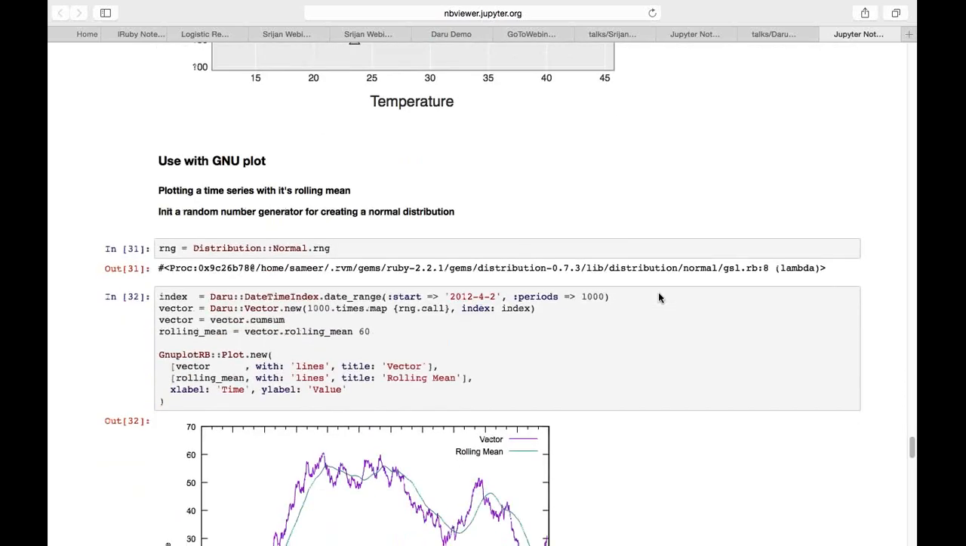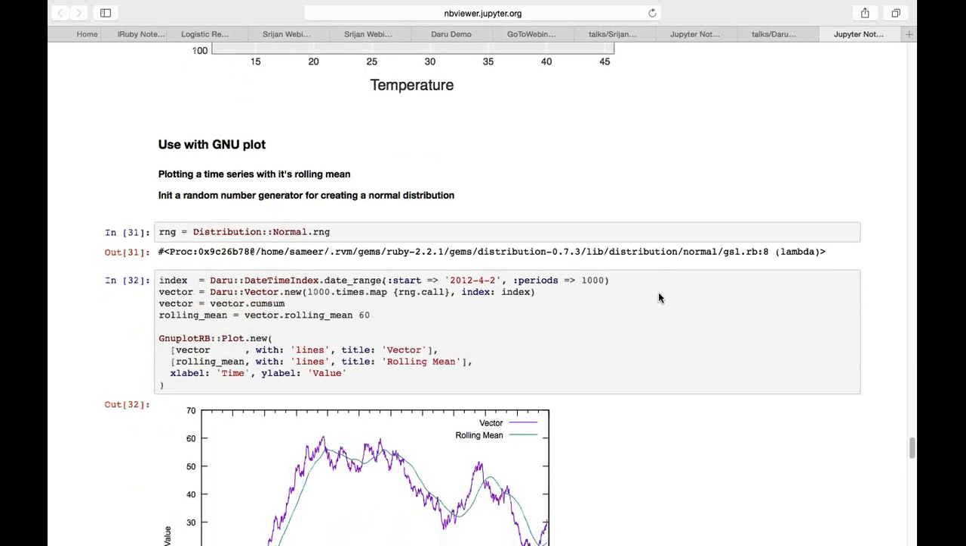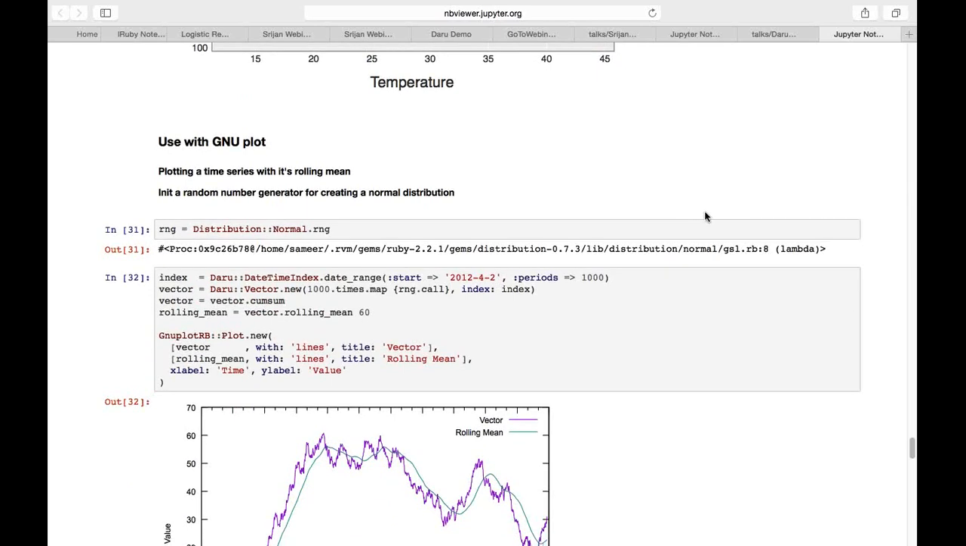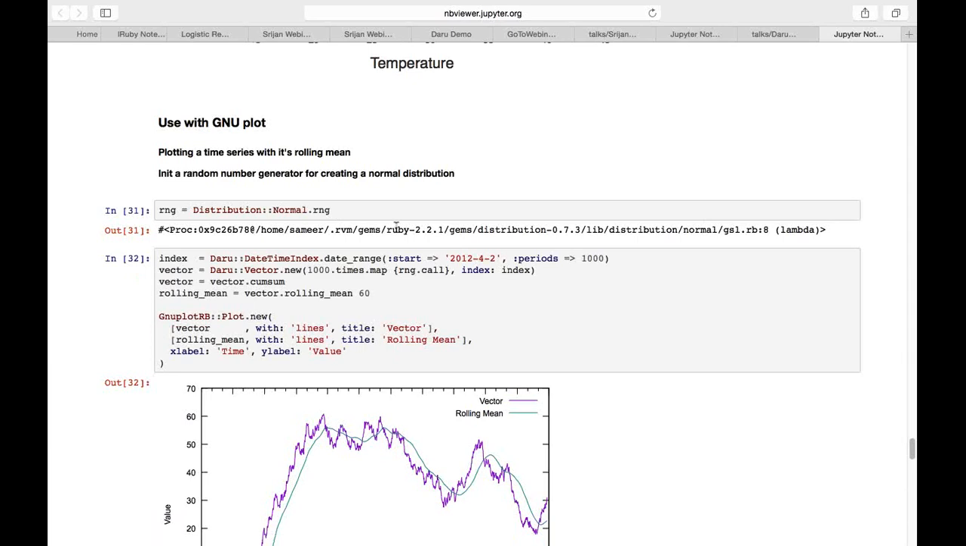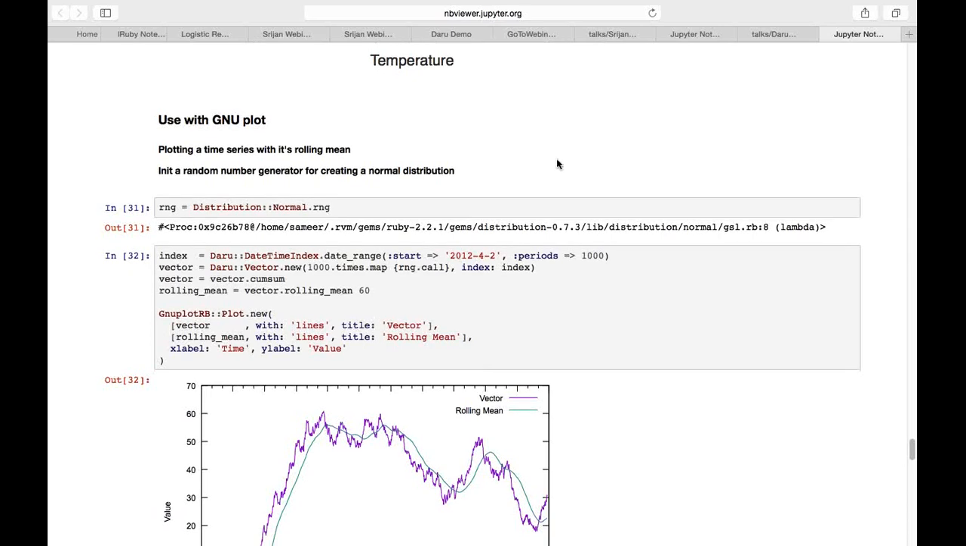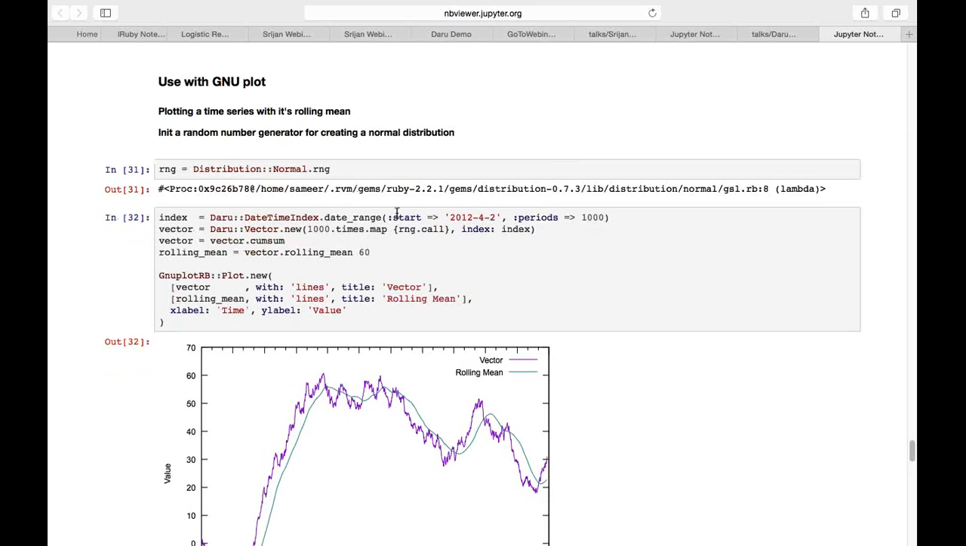Now I want to use Daru data frames with GNUplot. As I said, GNUplot is a very simple wrapper over the actual GNUplot library created by the GNU Foundation. I'm creating a random number generator over here, which will create numbers belonging to a normal distribution. Now, from 2nd April 2012, 1000 periods of 1 day each, that's the default, and the CumSum method on the vector creates the cumulative sum of this vector.